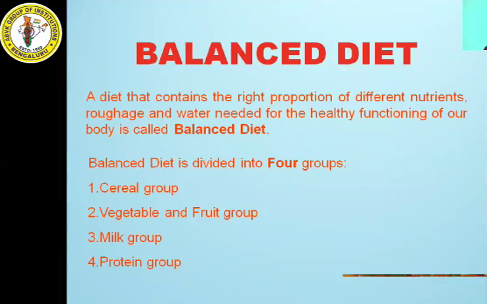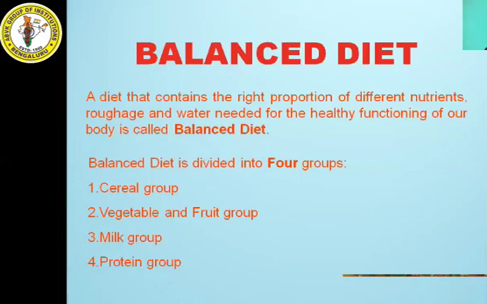So the next concept is balanced diet. As I told you in the first slide itself, what is a balanced diet? The diet that contains the right proportion of different nutrients, roughage and water needed for the healthy functioning of our body is called a balanced diet. What are the different nutrients? Carbohydrates, fats, proteins, vitamins, minerals. These are the 5 components of food.